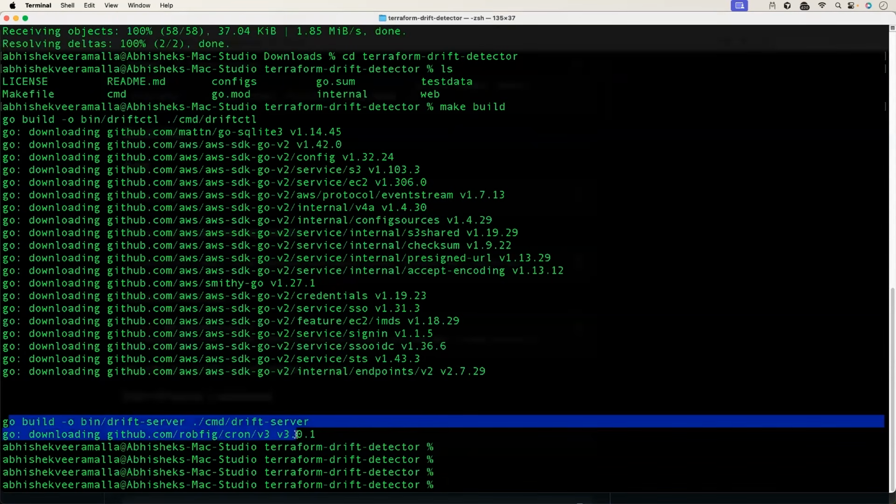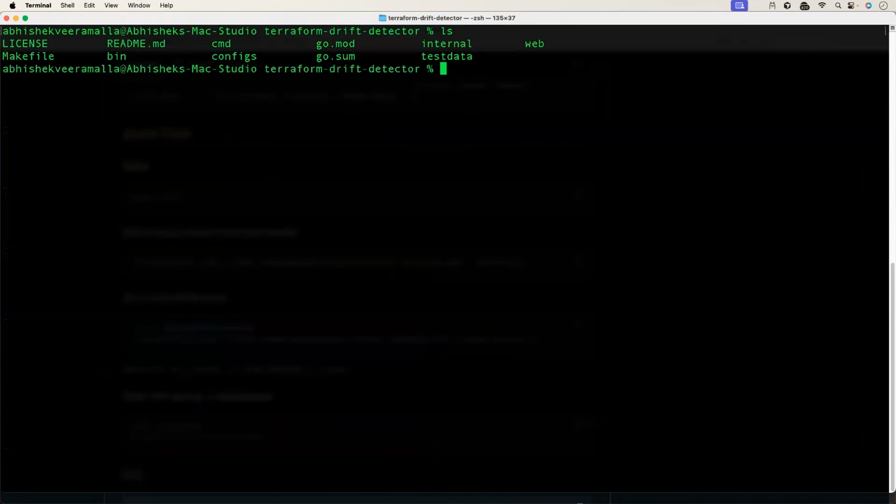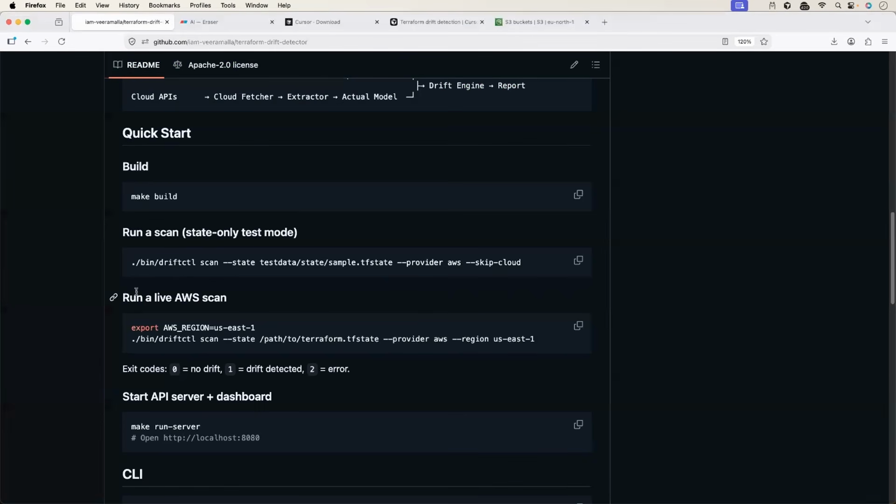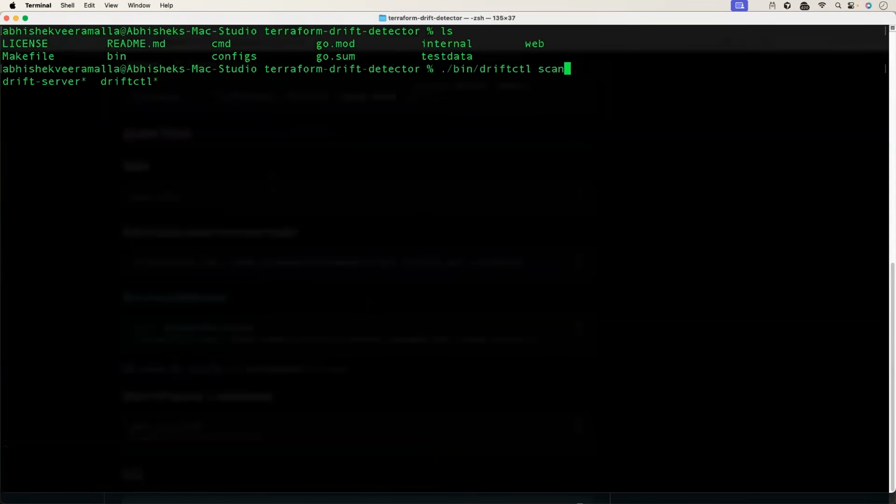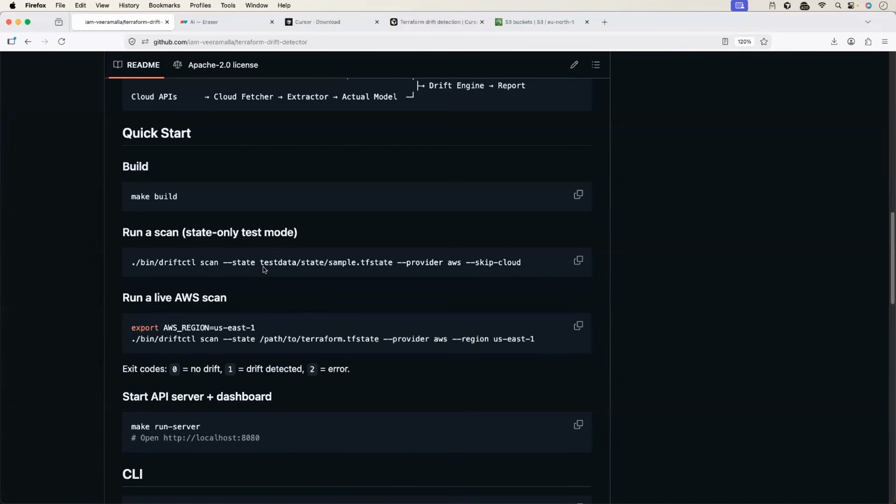Good. So it created the artifact for us. Now we can verify. I'll just do ./bin followed by drift. Okay, we have the driftctl here. Now we can follow the instruction. So we want to compare the local state file against AWS. So what we can do, we will provide scan --state, followed by the state file path.